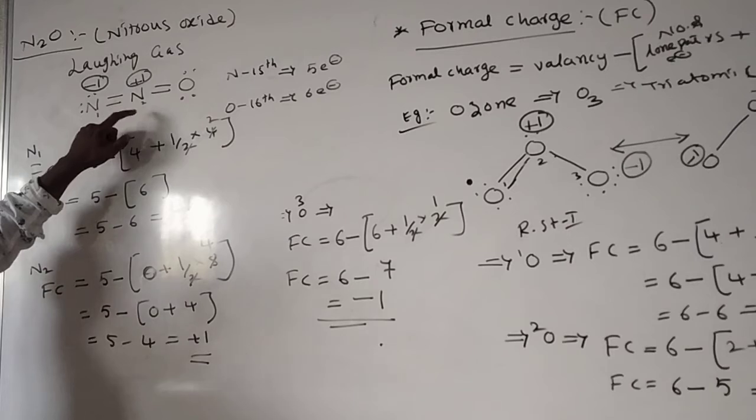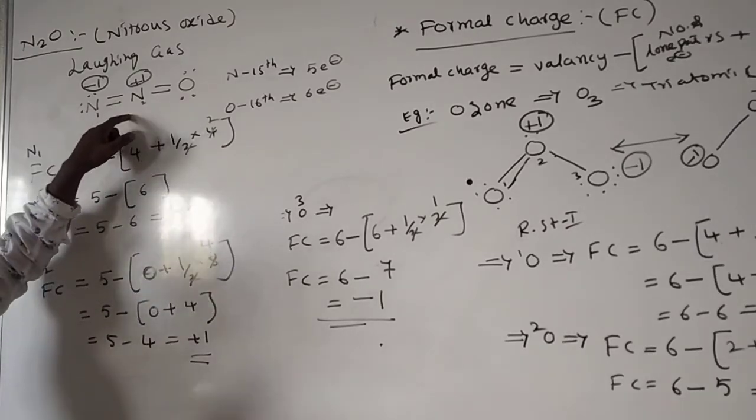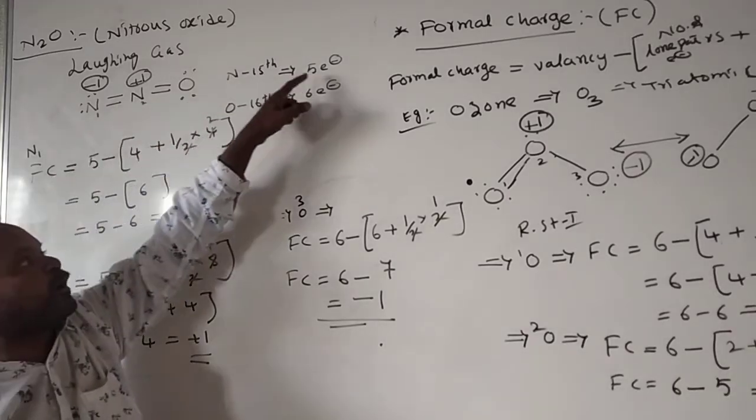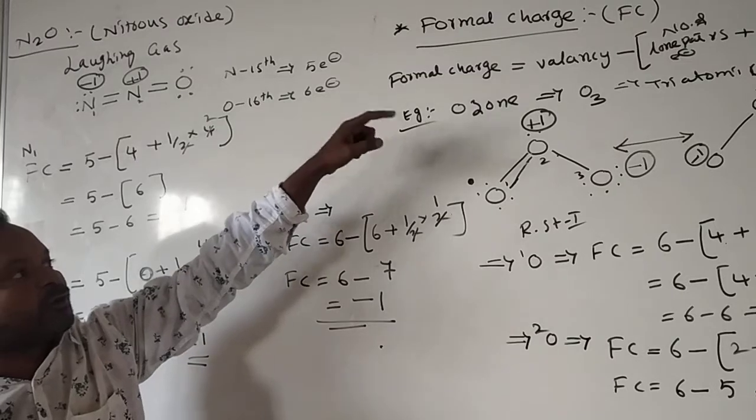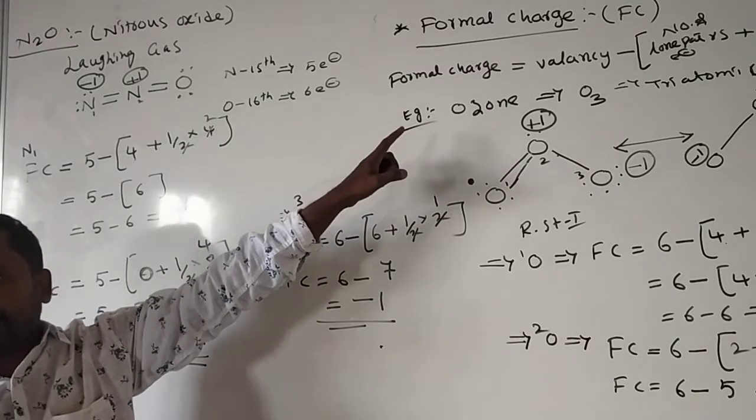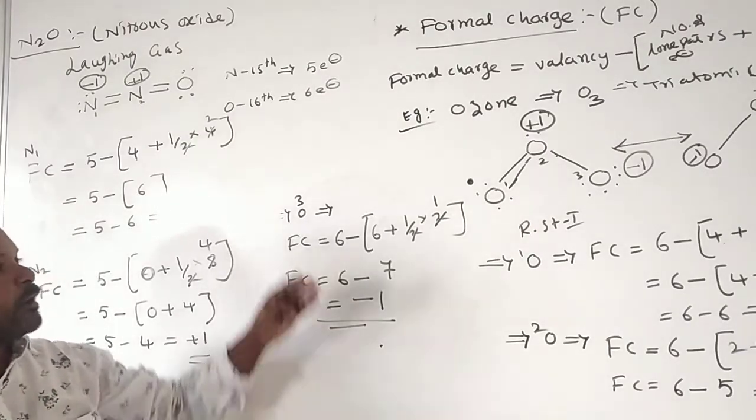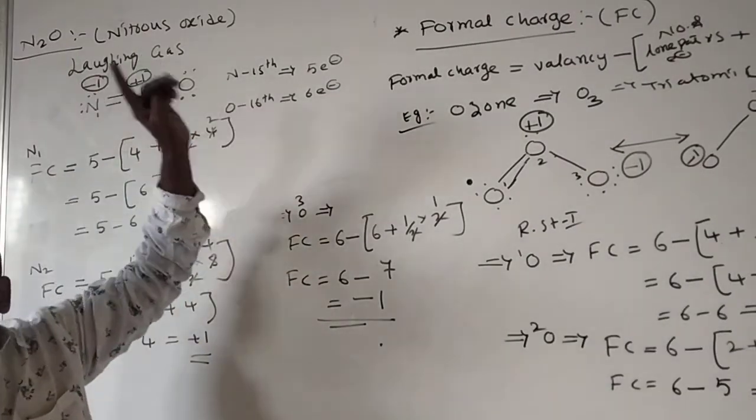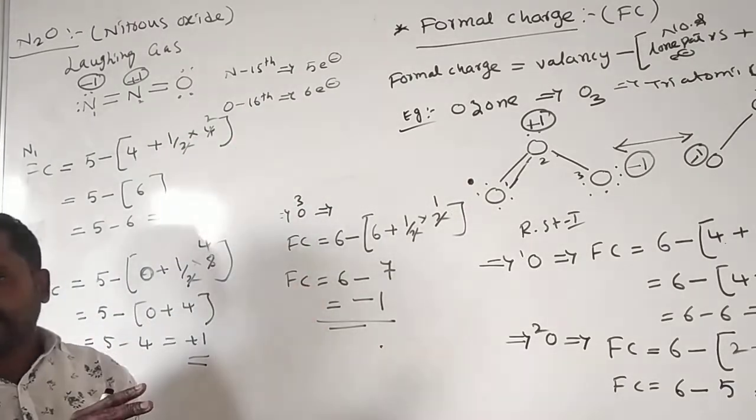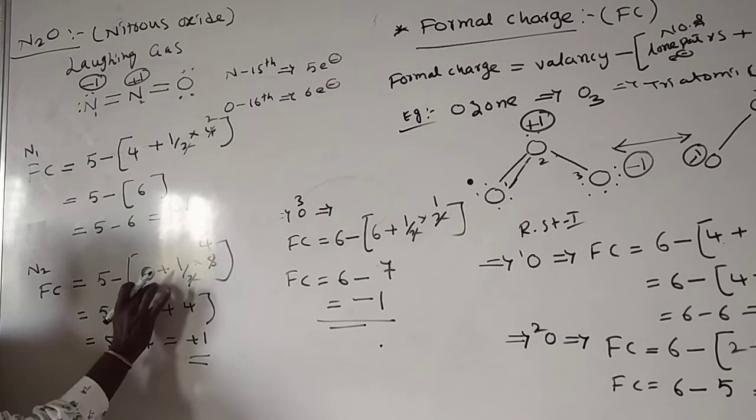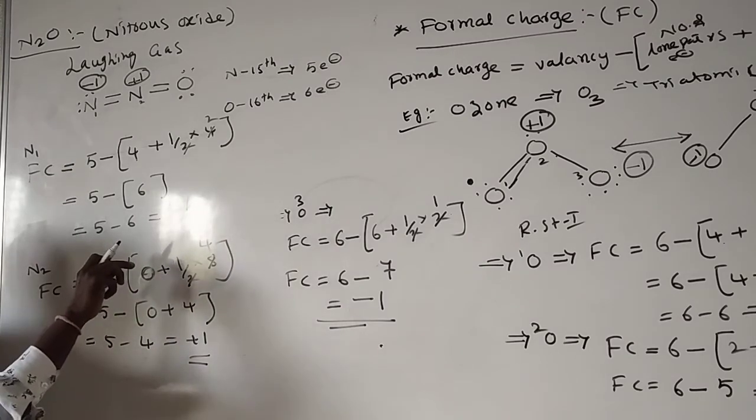Here 4 bonds means 8 bonding electrons. Nitrogen has 5 valence electrons, in that 4 are involved, so there are no lone pairs. We have only 1 electron, and we can't consider that particular 1 electron. If a lone pair is there, we consider it. So 0 lone pairs; a lone electron is there, but not a lone pair.